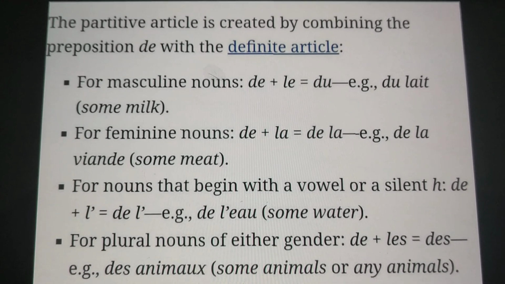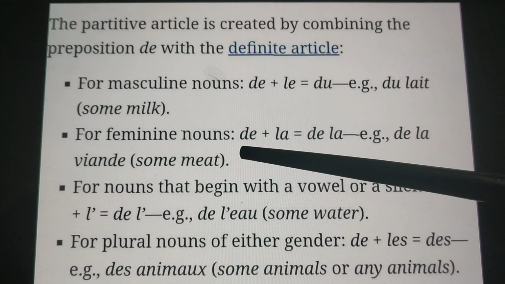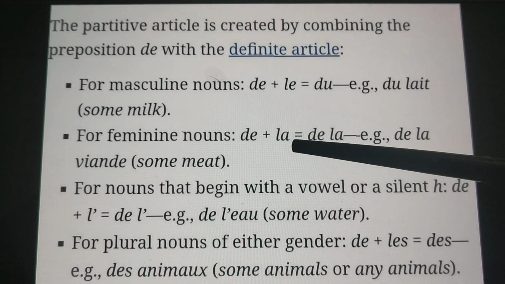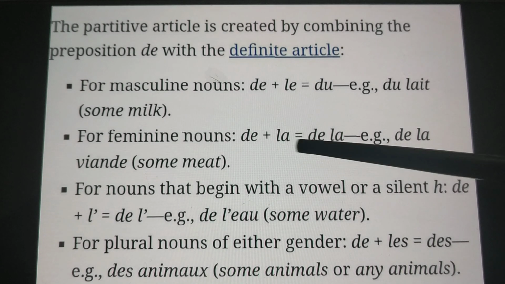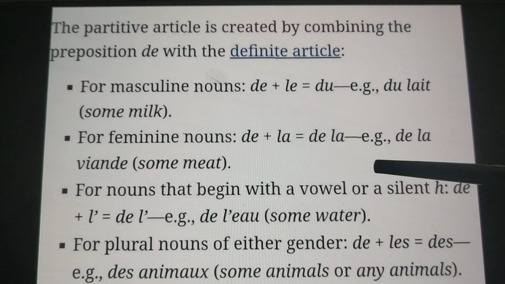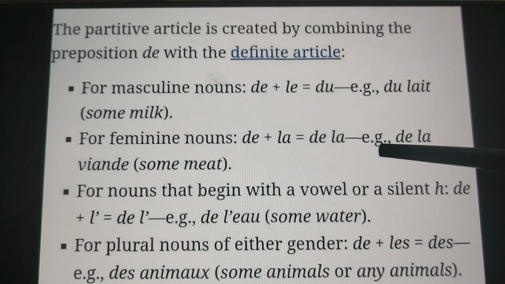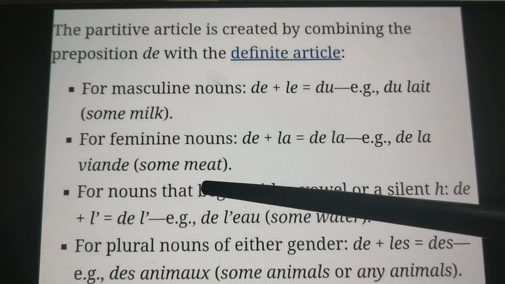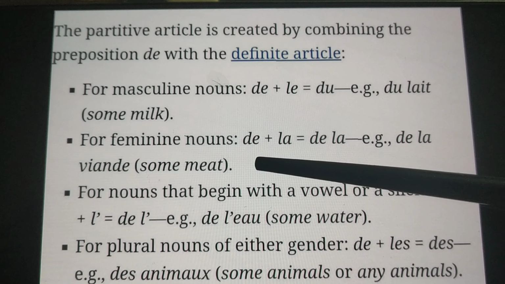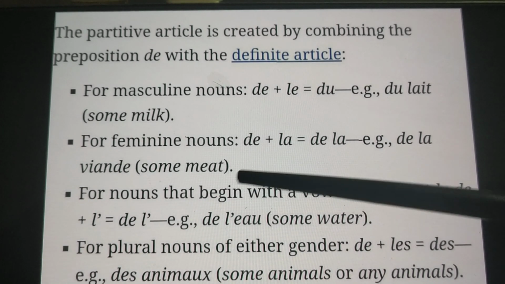Then for the feminine singular noun, what do we use? We write de, then la, the definite article. De plus la becomes de la. So the partitive article we get is de la. We use it with the feminine singular noun, for example, de la viande. Viande is feminine. De la salade, feminine again, salad. So here, de la viande, some meat.